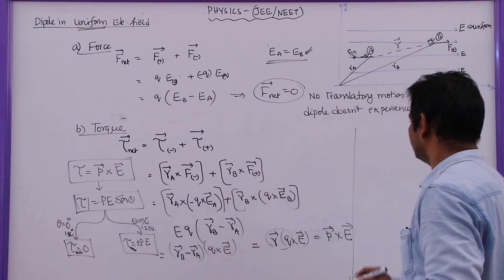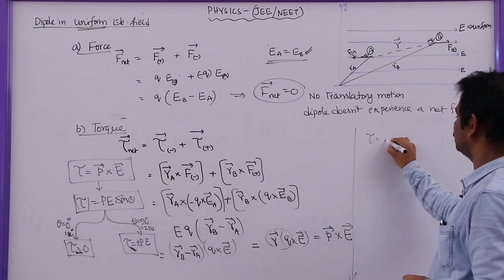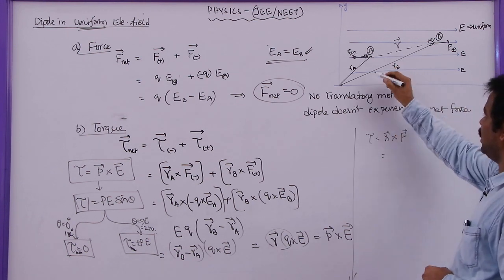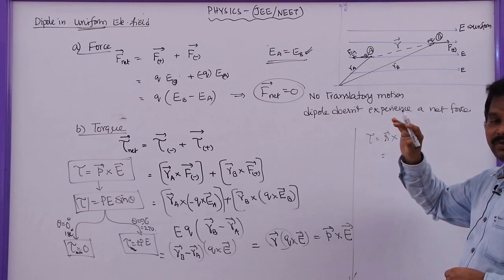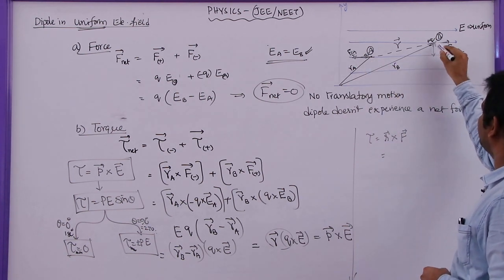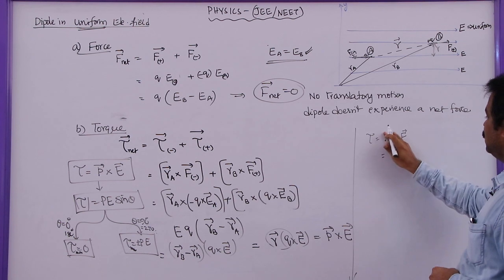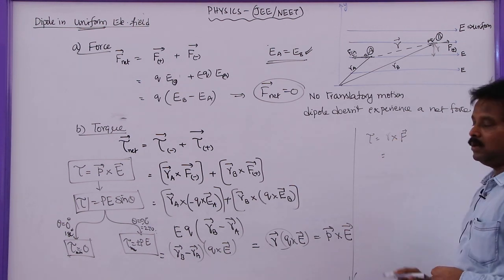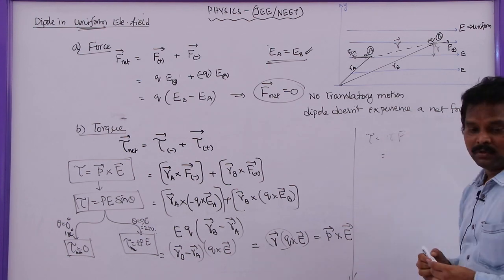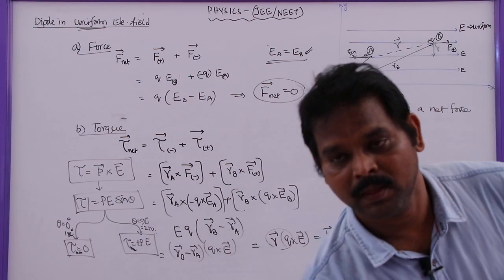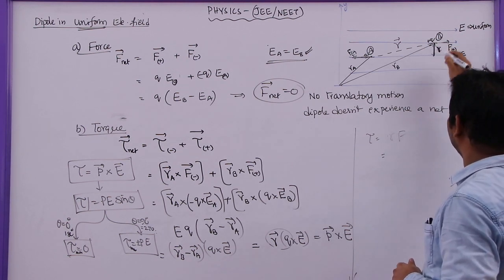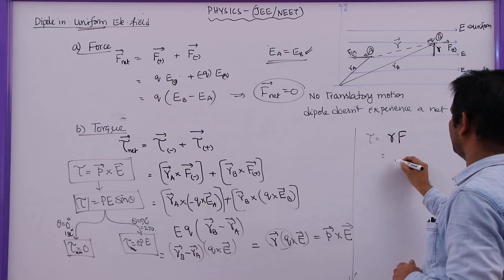Here, the torque tau is equal to R bar cross F bar, where R bar is the perpendicular distance between the two parallel forces. This is the first force, this is the second force. This is the perpendicular distance R here. Let me take only the magnitude of the product of these two, RF. So RF is given by the perpendicular distance between the two forces, R into F.